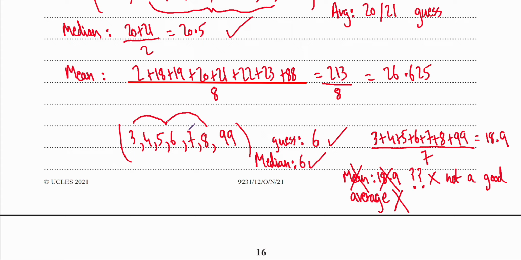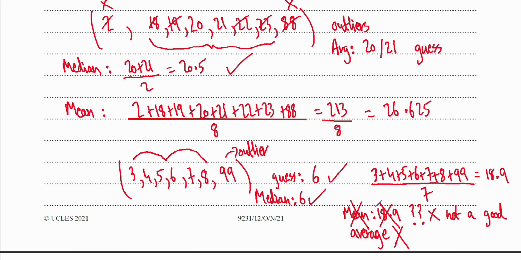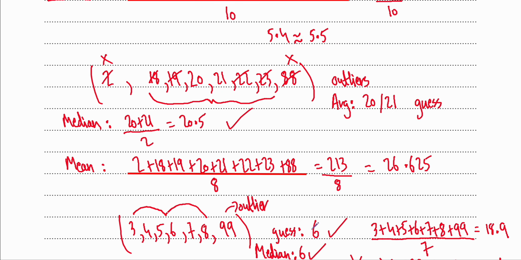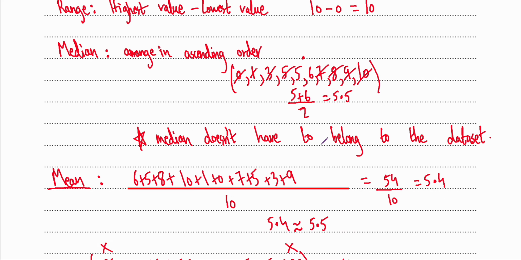But if I'm trying to explain my data to someone, I can just say, okay, this is an outlier. And that's why I'm not going to look at the mean, I'm going to look at the median, and I'm going to get 6. And that makes sense, right? You're going to say that the data is centered around 6. So you can see that the mean and median are both averages, but in some cases, the mean that we're very used to using might not be a good guess for an average, such as in this case right here, or in this case right here. But in some cases, it might be perfect.